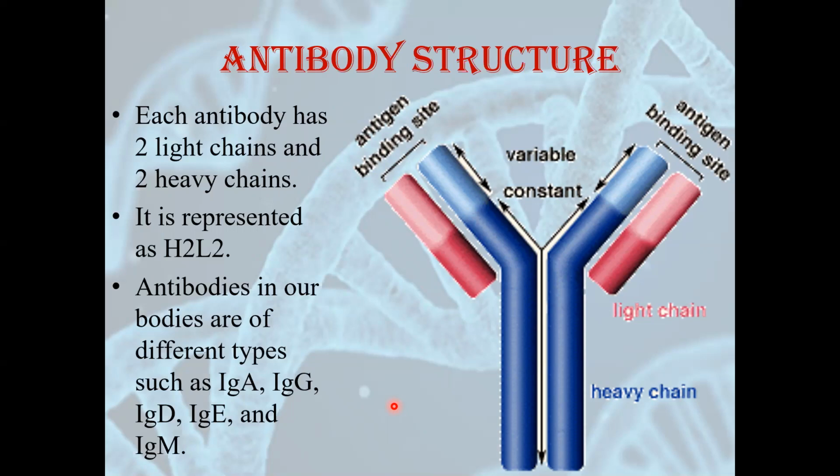IgE type of antibodies are produced during allergic reactions. And IgD type of antibodies have unknown function. Still, its function is not known, but it is present in our body. So these 5 types of antibodies provide us protection against different types of microorganisms.